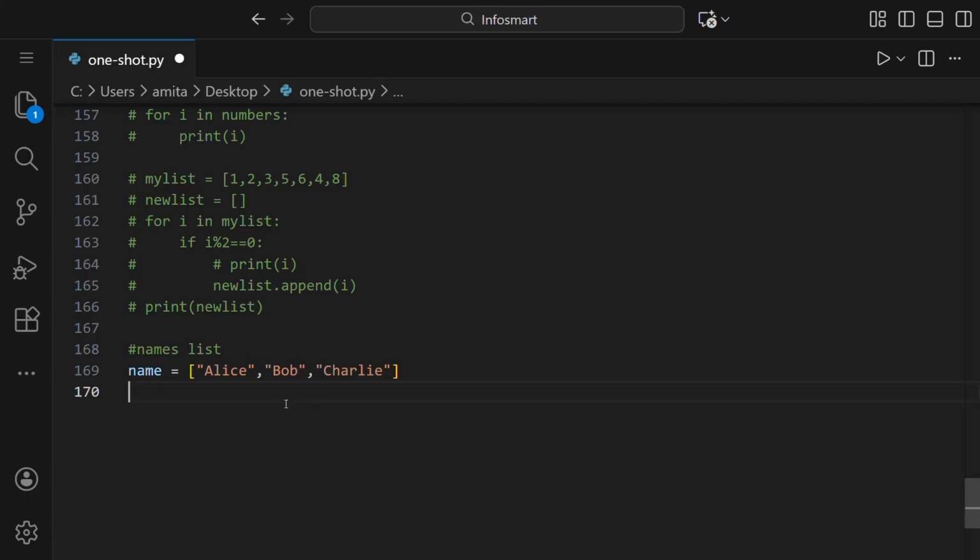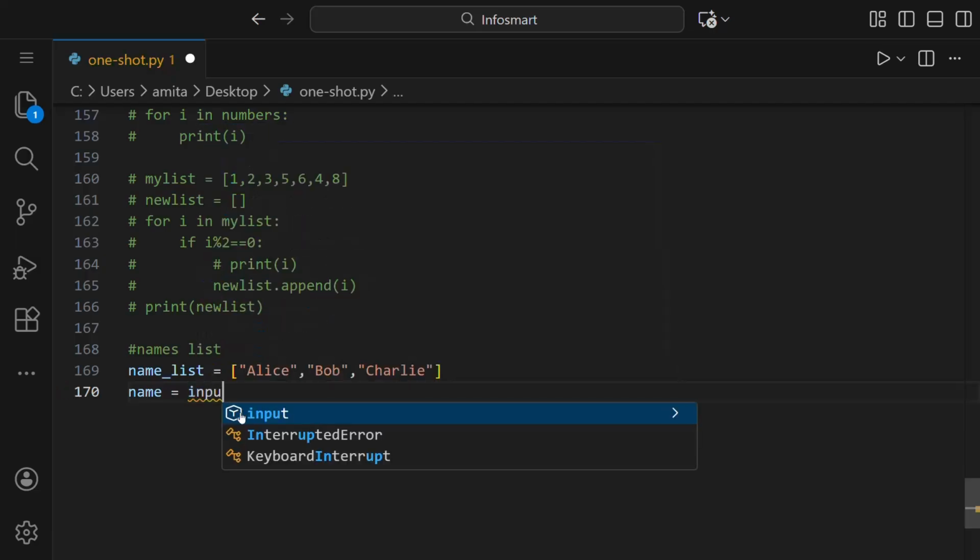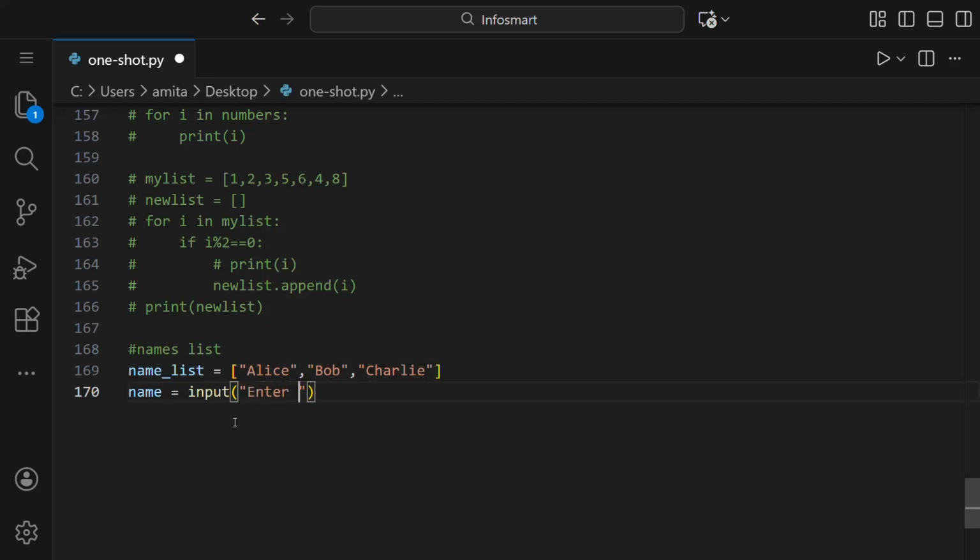Now we have to enter a name from the user. So it's better we name this list as name list. And the input by the user, that is of a name, we can name it name. So name is equal to input, it will be taken as a string by default, so we do not have to change its data type. And inside this we can enter the prompt, enter the name.